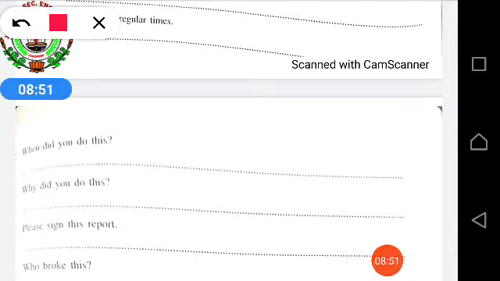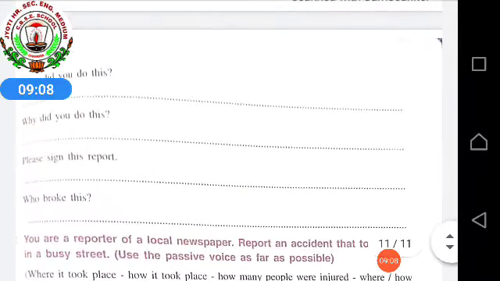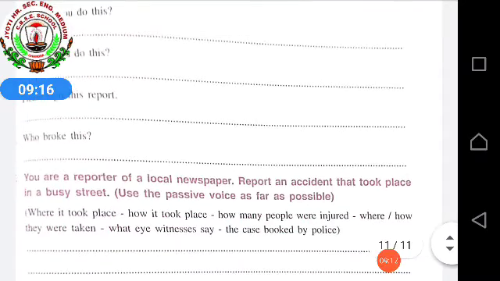Like the seventh one, when did you do this? That means it is a question starting, so: when was this done? Like this you will be doing. Why did you do this? So: why was this done by you? Question mark in this way. Please sign this report. Please means request, so: you are requested to sign this report. So in this way you will solve.